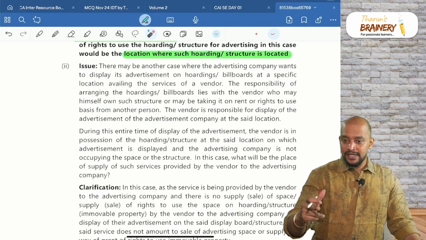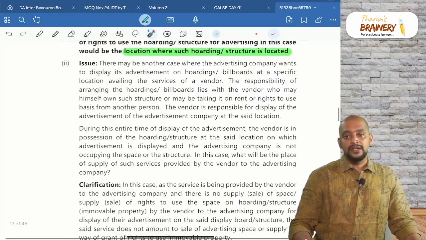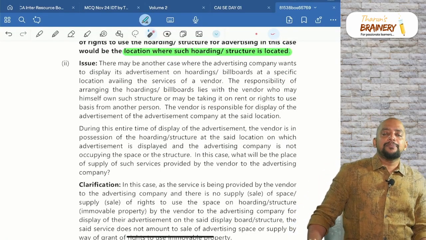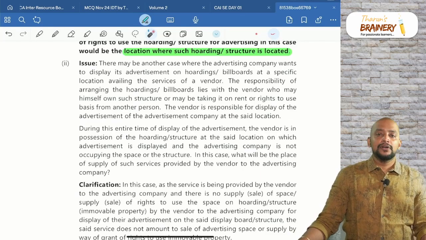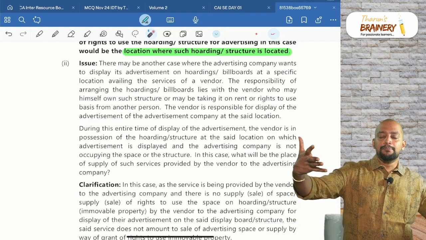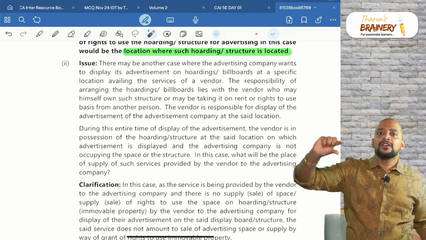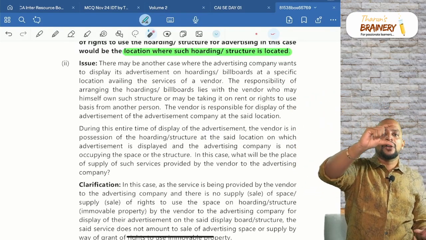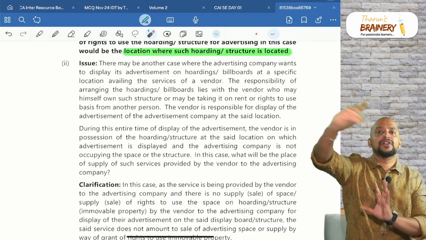So this is amendments, page 17. What happens is that sometimes these hoardings are already taken by the advertising company. So they will put the hoarding, and they will mention "To advertise here, contact" and put a number.